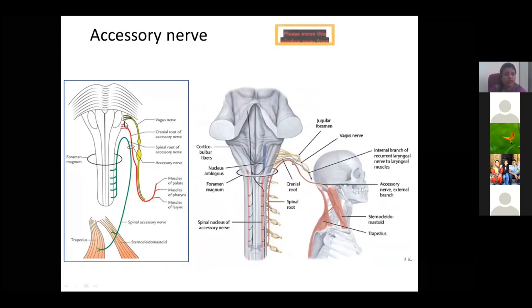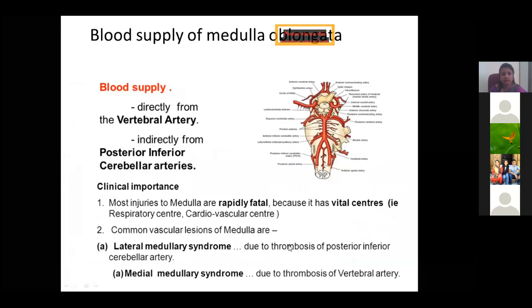The cranial part mainly joins the vagus and supplies the muscles of the pharynx and larynx. So this is the 11th cranial nerve, the accessory nerve.